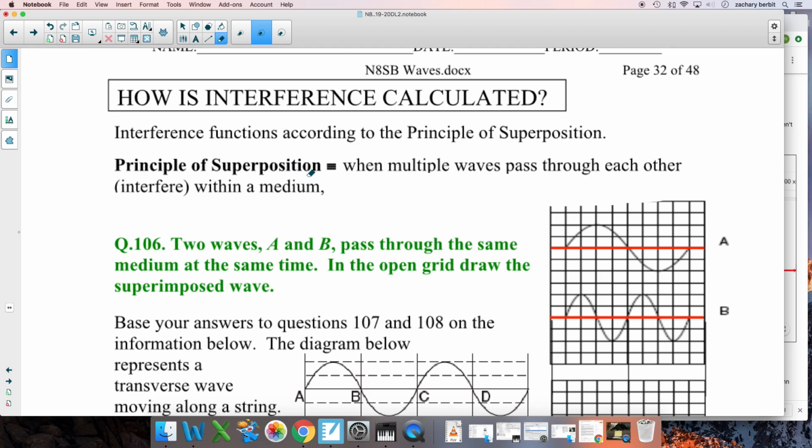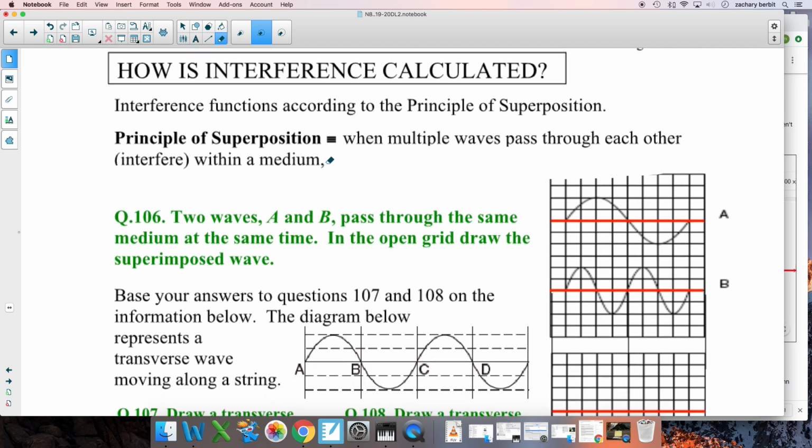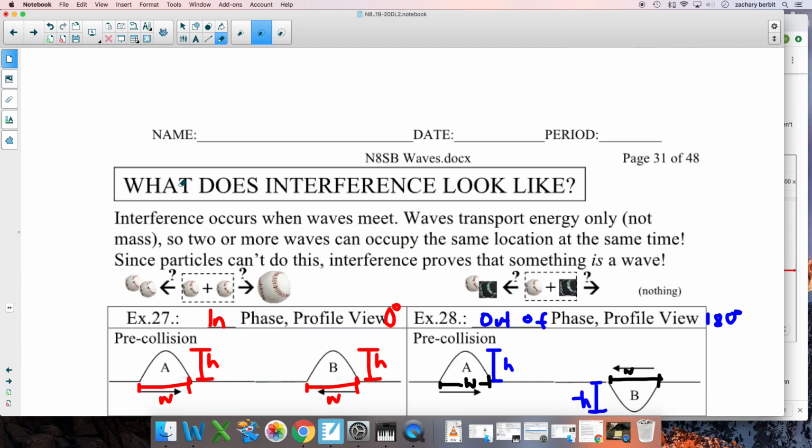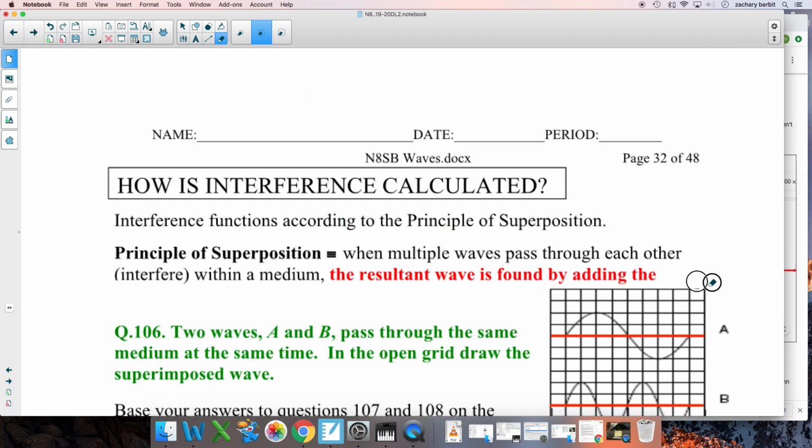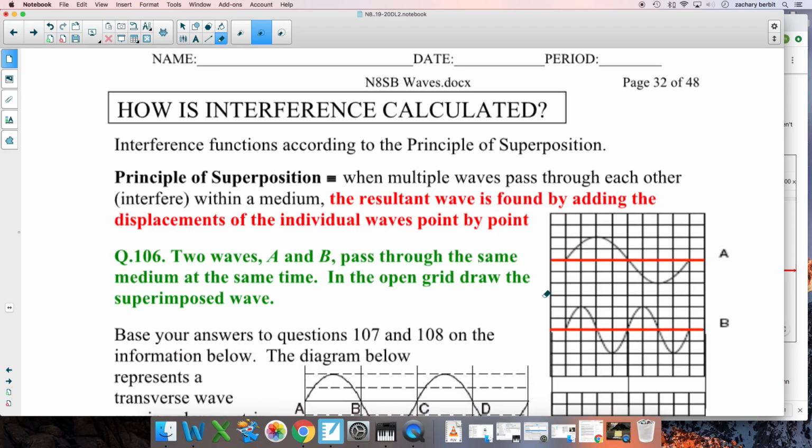That's where the principle of superposition comes in. And realistically, computers are doing this for us. But we still should understand how they are doing it and what they are doing, and we can still do it in simple cases. So, principle of superposition. You get two waves going through each other, two waves interfering. The resultant wave, in case that's not clear, this mid-collision was the resultant wave. The resultant wave is found by adding the displacements of the individual waves point by point.